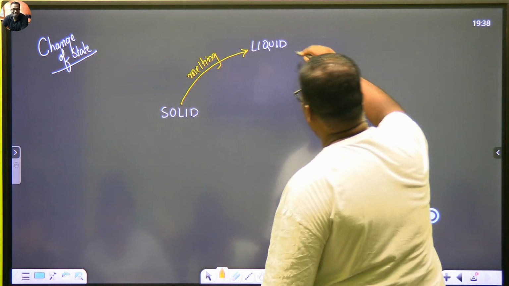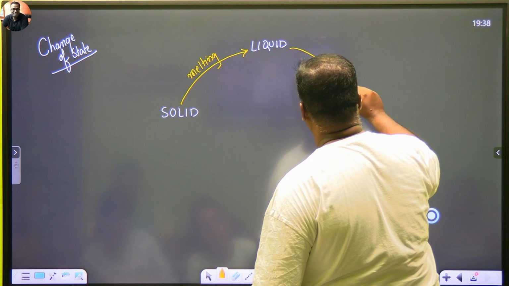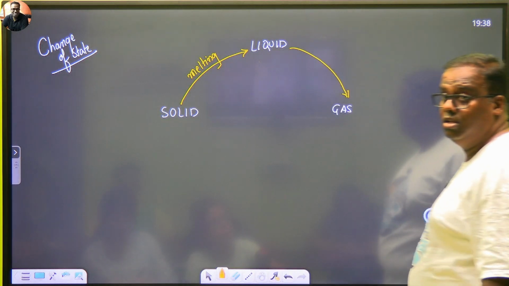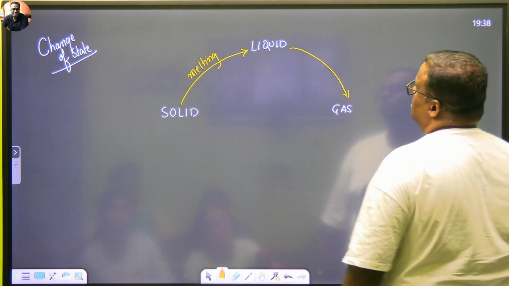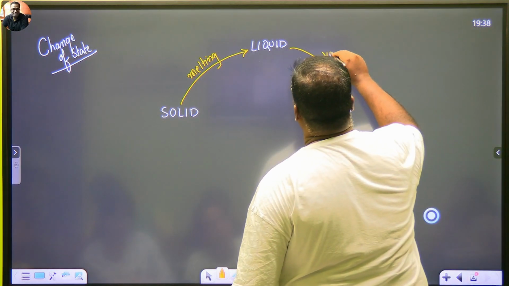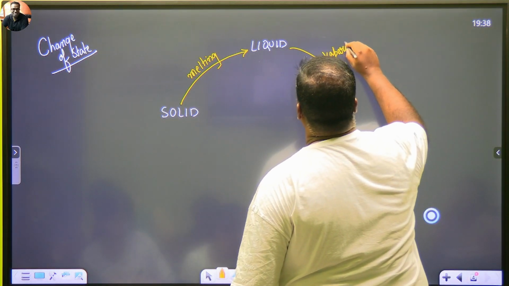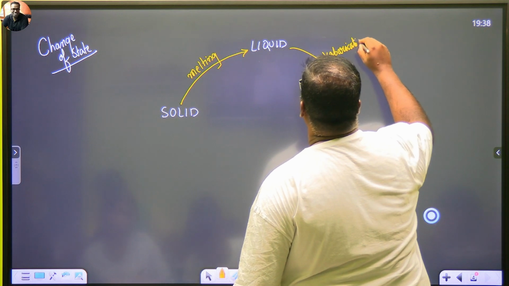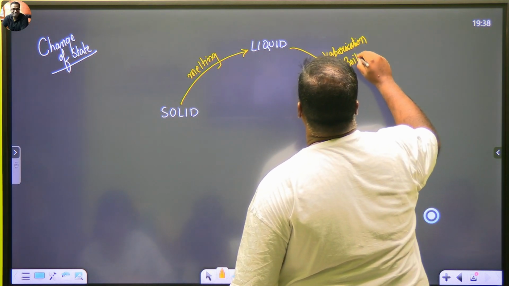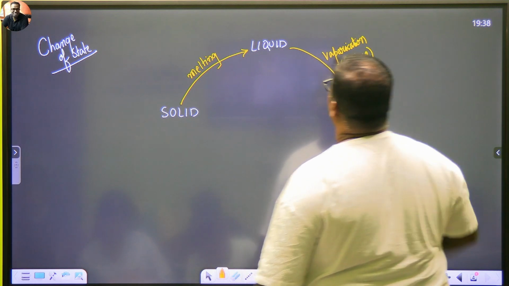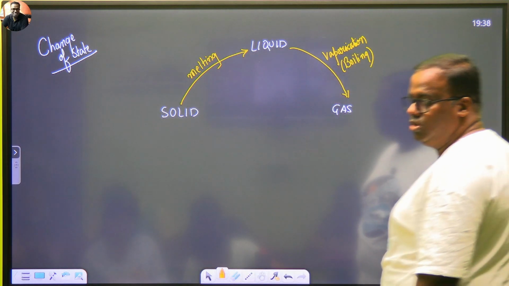Okay. Liquid changing to gas is known as condensation. Evaporation. No, not evaporation. Vaporization. Evaporation, we are not saying due to a reason, or you can also tell it as boiling. Vaporization or boiling. Have you understood?